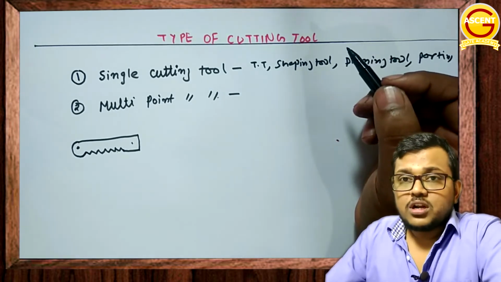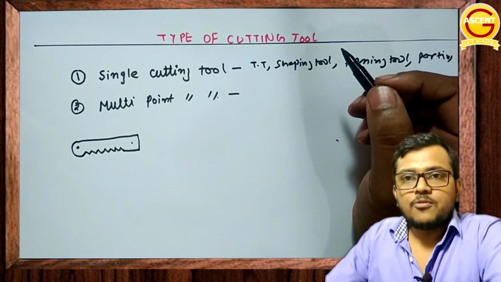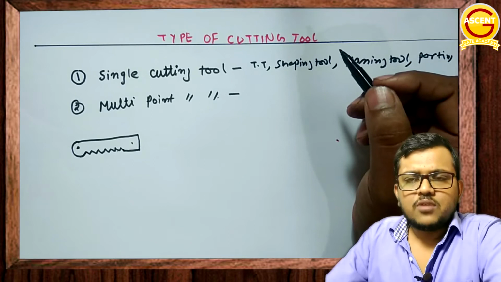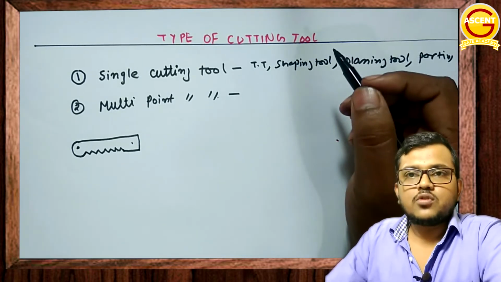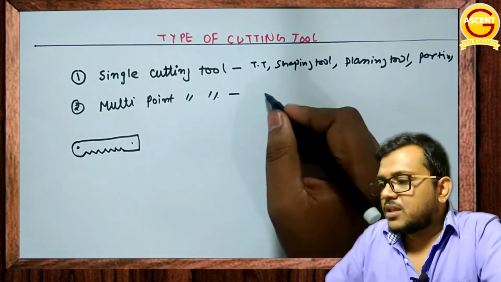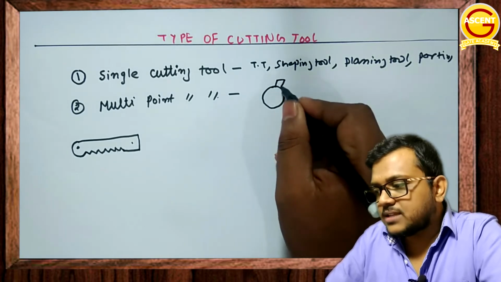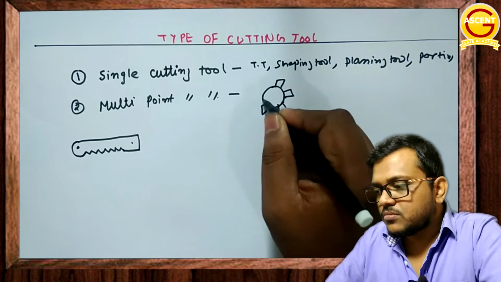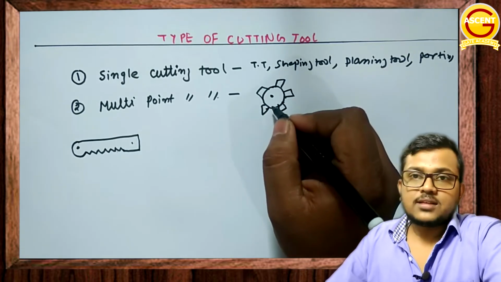What is a multi-point cutting tool? If you have more than one cutting edge for the metal removal process, such tools are called multi-point cutting tools. For example, if I take a wheel and mount many single point cutting tools on this wheel, now this tool is not a single point cutting tool.